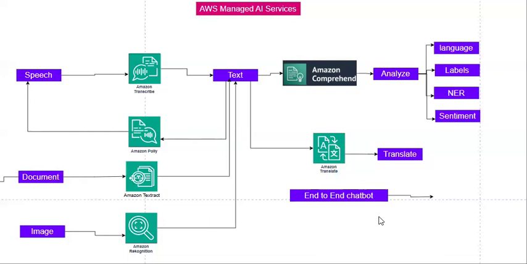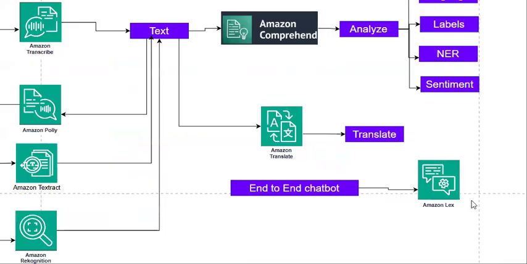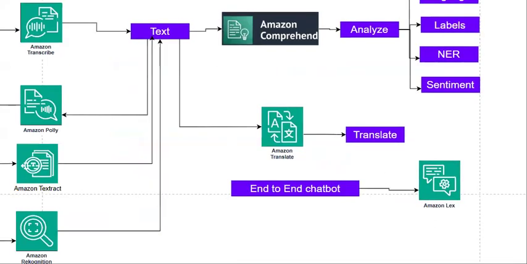So after providing all these details, I need a service that can create an end-to-end chatbot. Do you have any such AI service available in AWS? Yes. What is that service name, sir? Amazon Lex. You can use Amazon Lex to create an end-to-end chatbot by just configuring how you are expecting your chatbot to behave. After you configure it, Lex will create that end-to-end chatbot directly for you.